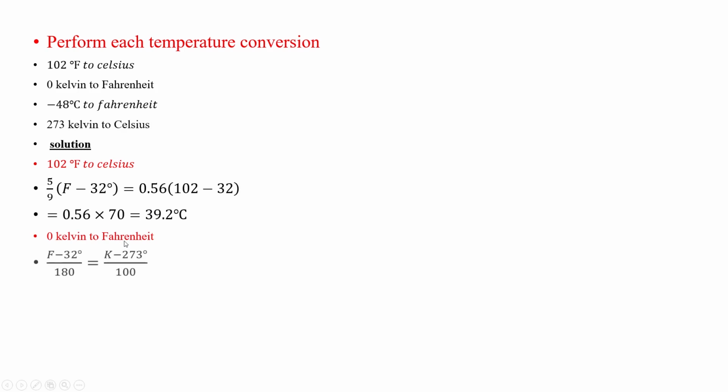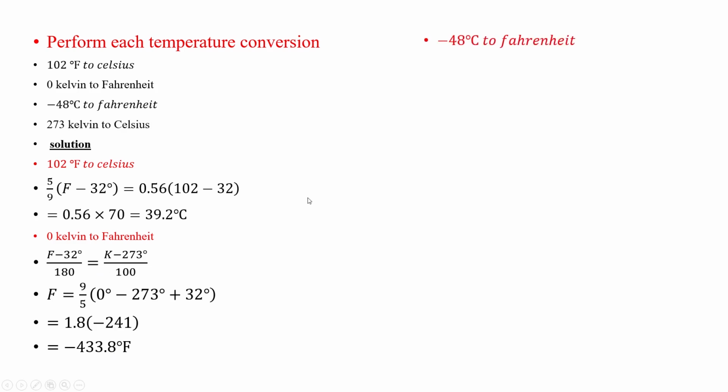0 Kelvin to Fahrenheit. We can use this relation as well, and after putting in the value of 0 Kelvin and arranging the equation, we equate 0 Kelvin to minus 433.8 Fahrenheit. In the same way, we can convert minus 48 degrees centigrade to Fahrenheit by using this formula, putting in the value, and after calculation we get minus 28.8 Fahrenheit equal to minus 48 degrees Celsius.